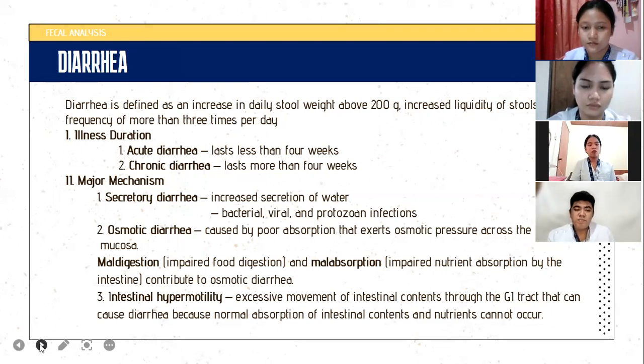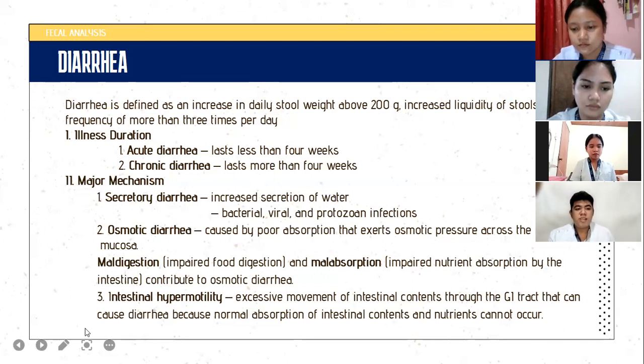First up, the secretory diarrhea, which is the increased secretion of water caused by bacterial, viral, and protozoan infection. Second, the osmotic diarrhea. It is caused by poor absorption that exerts osmotic pressure across the intestinal mucosa. Maldigestion and malabsorption can contribute to osmotic diarrhea. Third, the intestinal hypermotility, which is the excessive movement of intestinal contents through the gastrointestinal tract that can cause diarrhea because the normal absorption of intestinal contents and nutrients cannot occur.